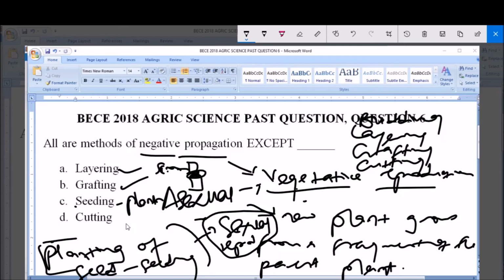So now the question says all are methods of vegetative propagation except. Now from my explanation, you see that option C, seeding, is not a method of vegetative propagation. It's not a method of vegetative propagation because it involves the planting of seed, which is sexual reproduction.